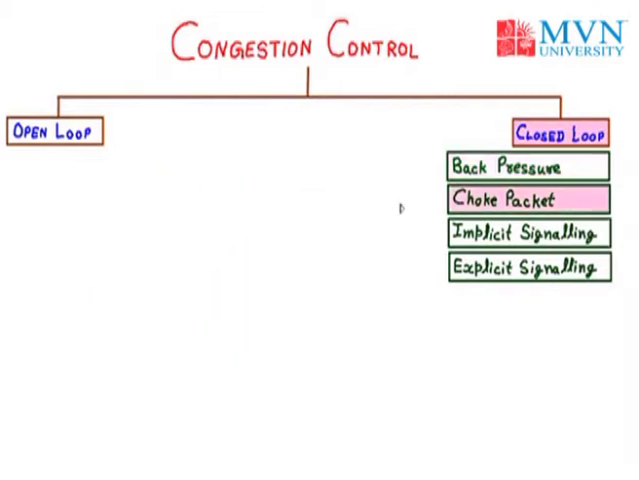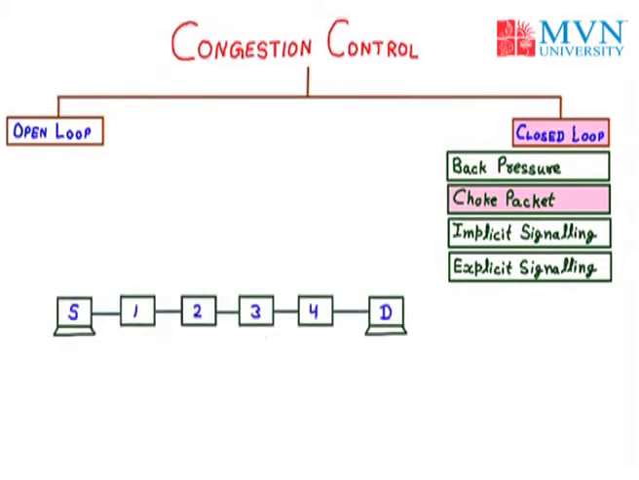Next we have the choke packet. In the choke packet, the congested node will inform the source about the congestion. To understand the choke packet, we have a diagram similar to the previous one, in which we have a source and destination, connected with each other with the help of four network elements. The data flow is from source to destination. Now in the choke packet, let us suppose node number 3, that is network element 3, is congested.